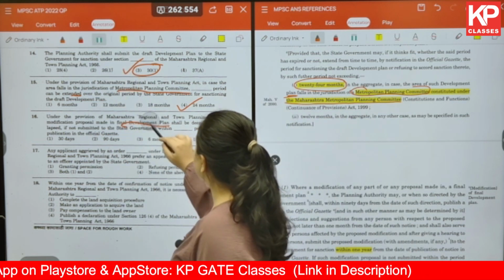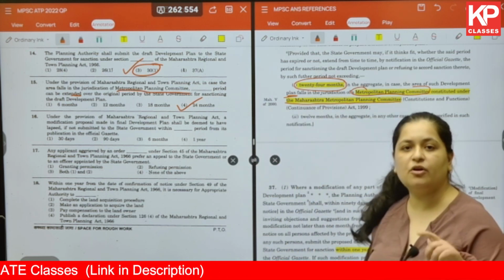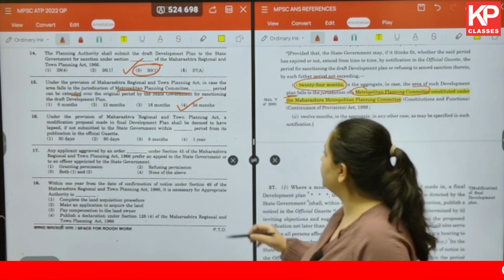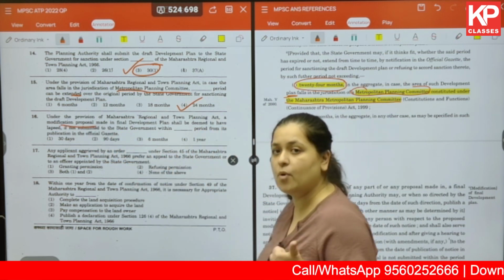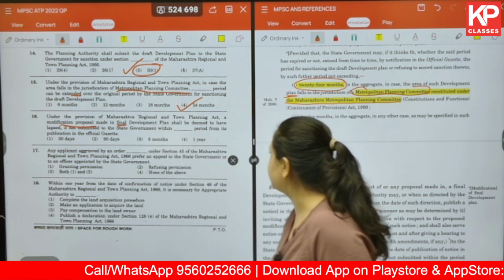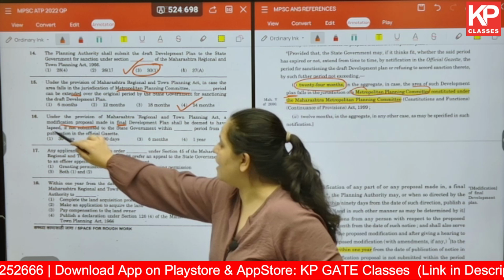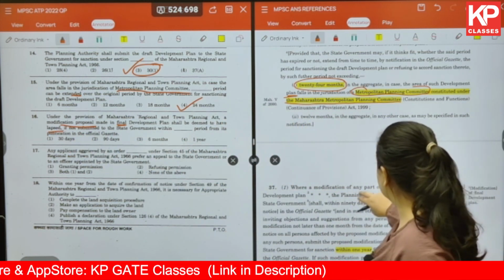You have to read the question very carefully. What does it say? Under the provision of MRTP Act, so okay, we now know the act in question. A modification proposal made. Okay, modification proposal is made in the final development plan. Okay, shall be deemed to have lapsed if not submitted to the state government within how much time?